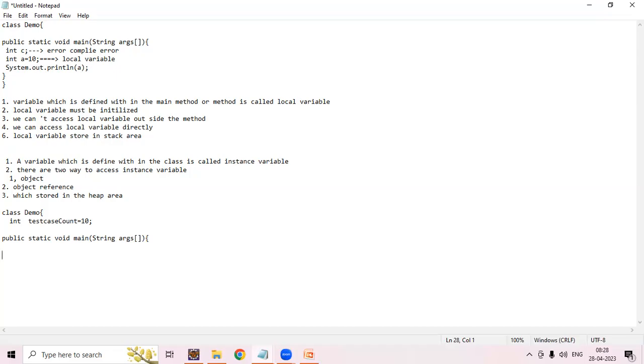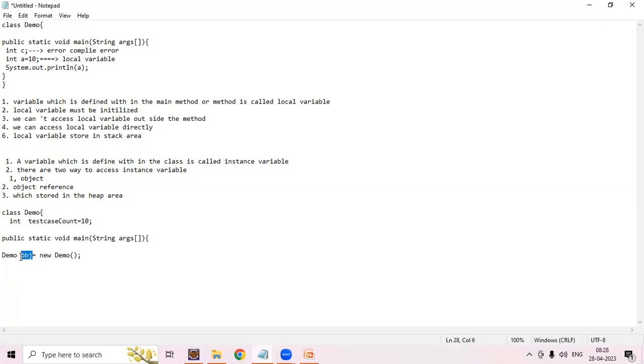The syntax for creating an object is: ClassName objectReference = new ClassName(). Generally people call this an object reference or a variable name.